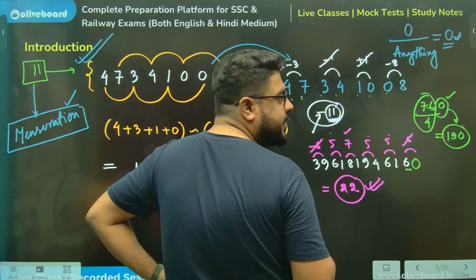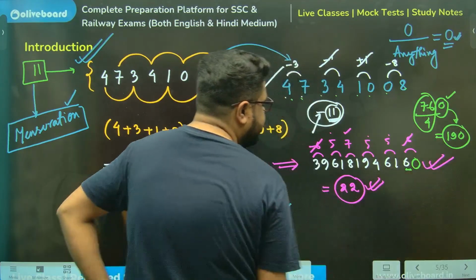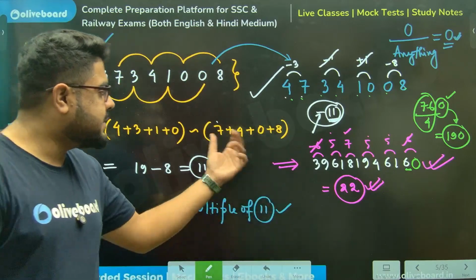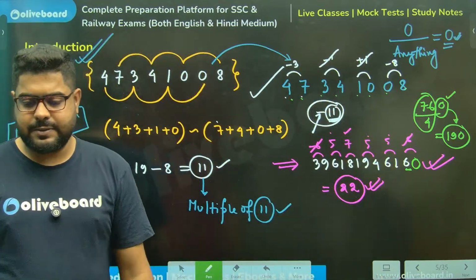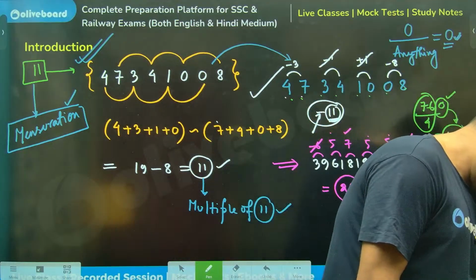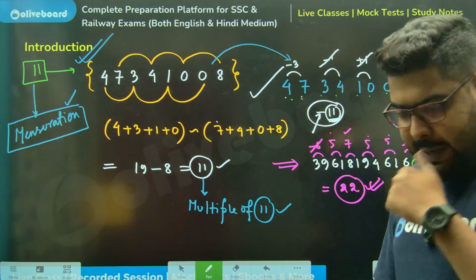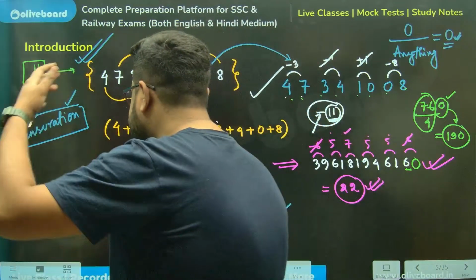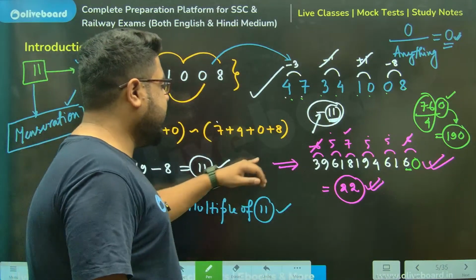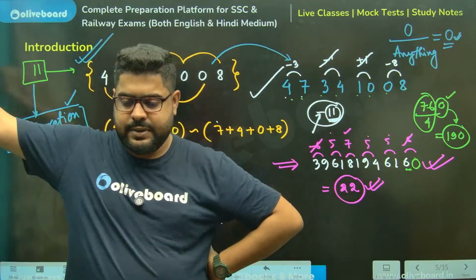Yes, sir, it's a multiple of 11. That means this whole number is definitely 100% divisible by 11. Done and dusted, sir. Clear, everyone? This is what I'm trying to say. Try to do this. It will help you a lot, brothers.